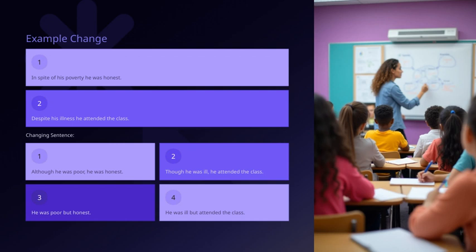You'll also see that we can simplify the sentences even further into shorter, more direct forms like, "He was poor but honest," or "He was ill but attended the class." These are great for making your writing more straightforward and impactful. Overall, the key takeaway is that changing sentence structures using words like although, though, or but helps to make your ideas clearer and your writing more engaging. This is an important part of improving your sentence variety and overall communication skills.